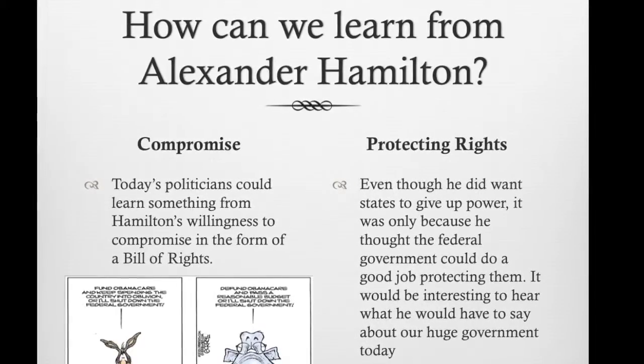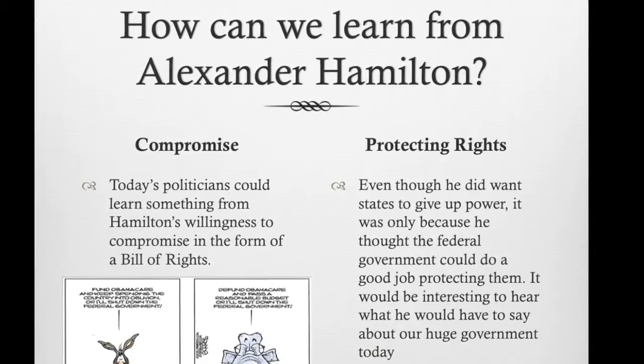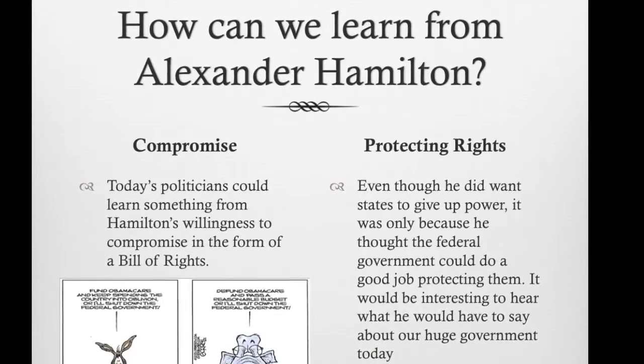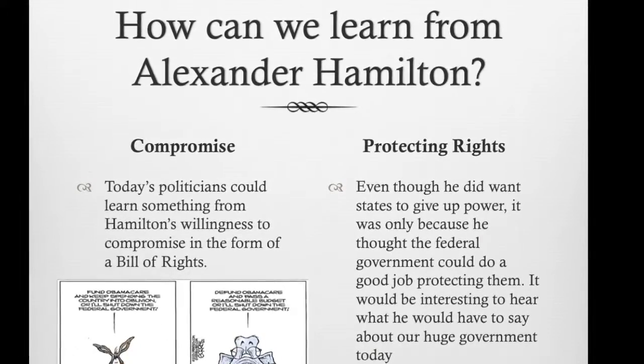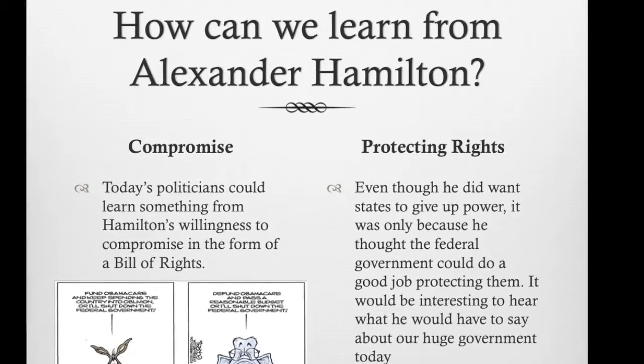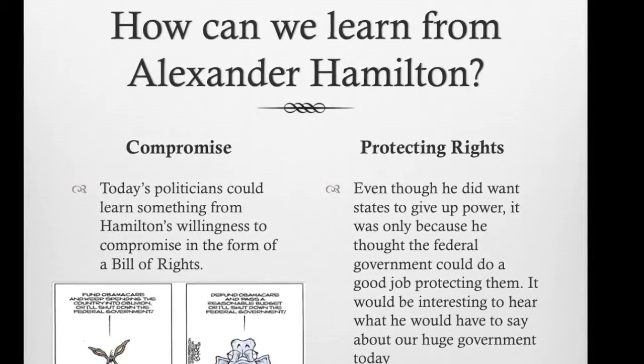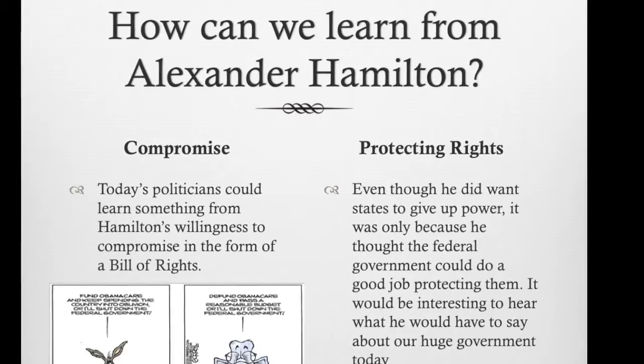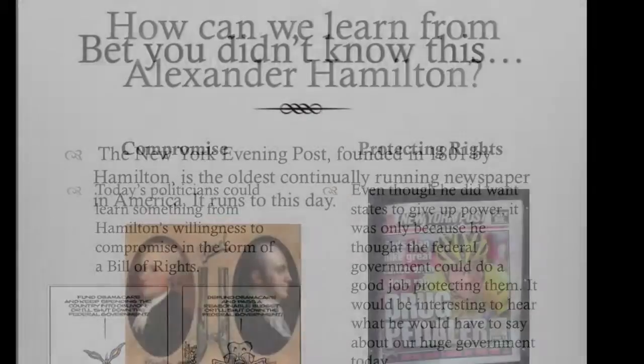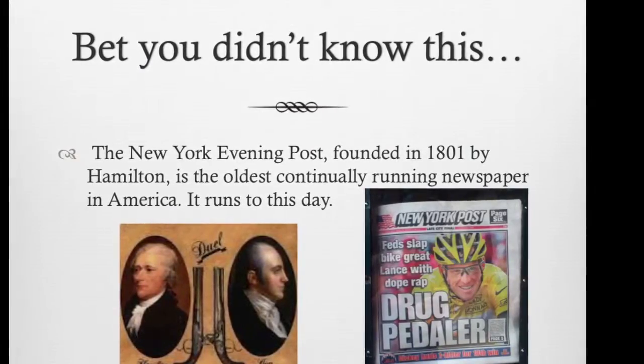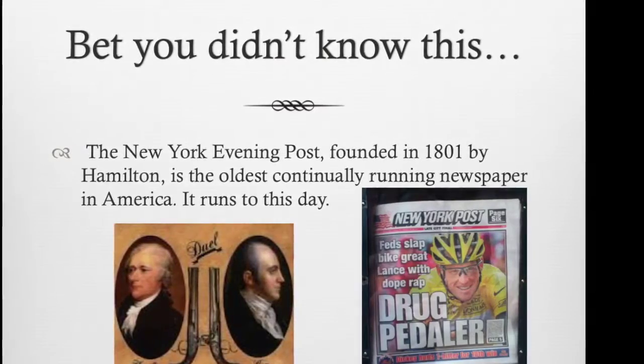Now let's look at another issue that was facing Alexander Hamilton, that of protecting rights. He did want states to give up some of their rights, but that was only because he thought the federal government could protect them better. For example, the federal government could protect the right to liberty by being strong enough to fight off foreign powers that were threatening it. Finally, Alexander Hamilton is still significant by being the founder of the longest-running newspaper in America, the New York Post.